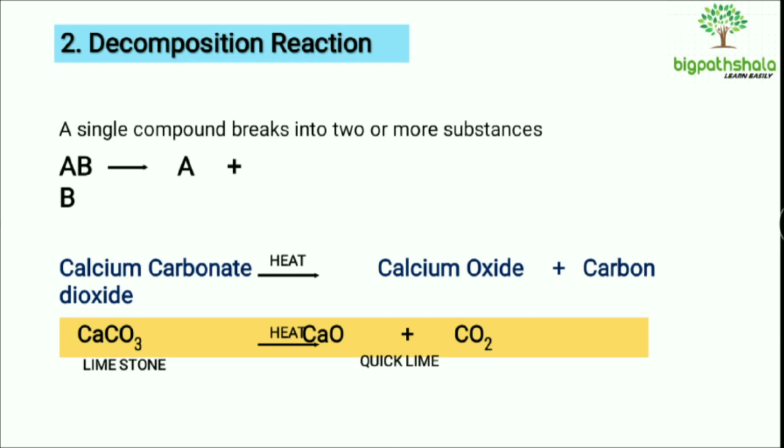We will study about the endothermic reaction in the next slide. Here take the example, calcium carbonate, it will be CaCO3. When being heated, it's giving out calcium oxide and CO2. What is the common name given to the calcium carbonate? It's limestone. Okay, and what's the common name given to the calcium oxide? It's quicklime. You may be asked in the examination, what is the name of the substance which is used for the whitewashing in our houses. So it's calcium oxide, CaO, right, which is quicklime also.